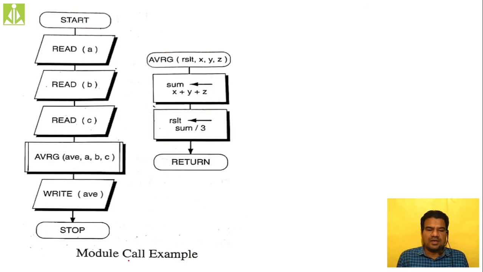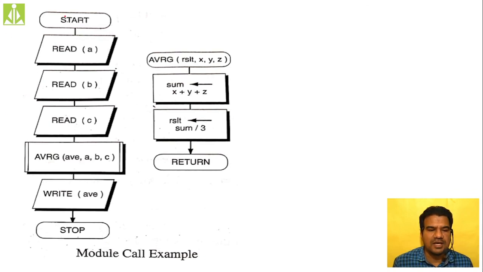Here you can see we are finding the average. This is a very simple algorithm, finding the average of A, B, C, a simple flow chart module call example. As we have to start this flow chart at some point, we use the start symbol.